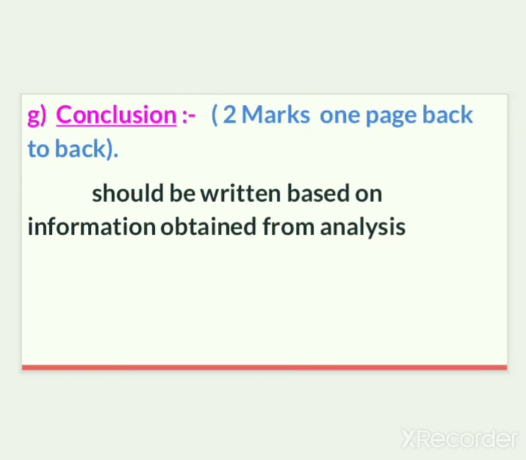Now the last but not the least is conclusion. Conclusion is for 2 marks, and here you can write one page back to back. Conclusion should be written based on information obtained from analysis. So while writing your conclusion along with analysis, you have to consider all the other points that you have written earlier in the project report. Conclusion should be in a summarized form. So this is how you have to write conclusion.